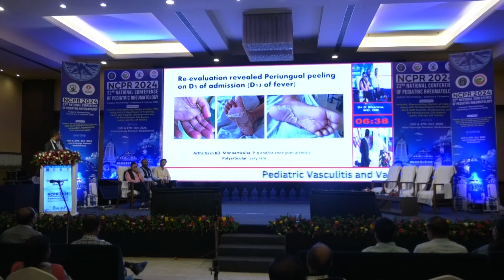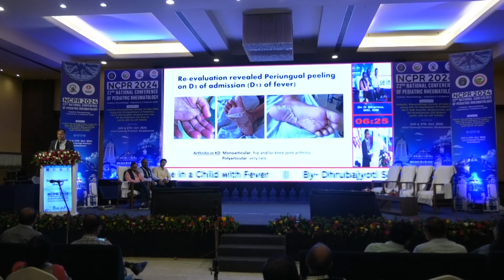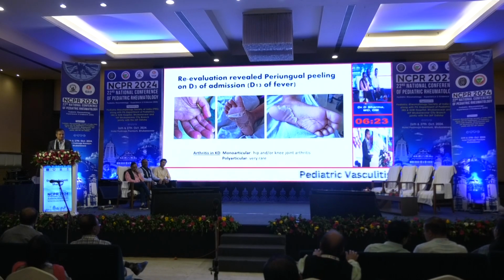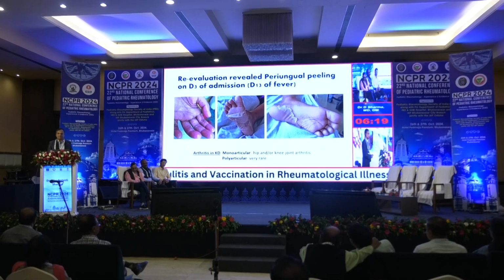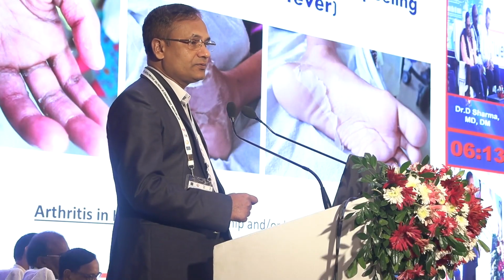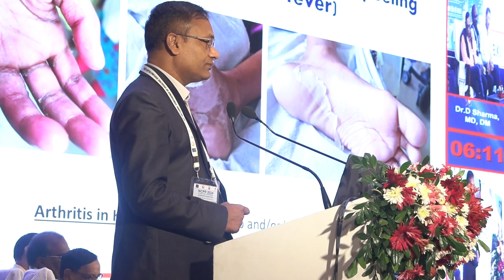So arthritis can develop in Kawasaki disease. It was discussed in the morning also. It can be monoarticular, hip and knee joint arthritis. It can be polyarticular, which is very, very rare. And some people have described the arthritis as KD-continuous, that means KD along with arthritis, which usually occurs in the later part of the first week, and reactive arthritis that occurs 2 to 3 weeks after onset of fever.